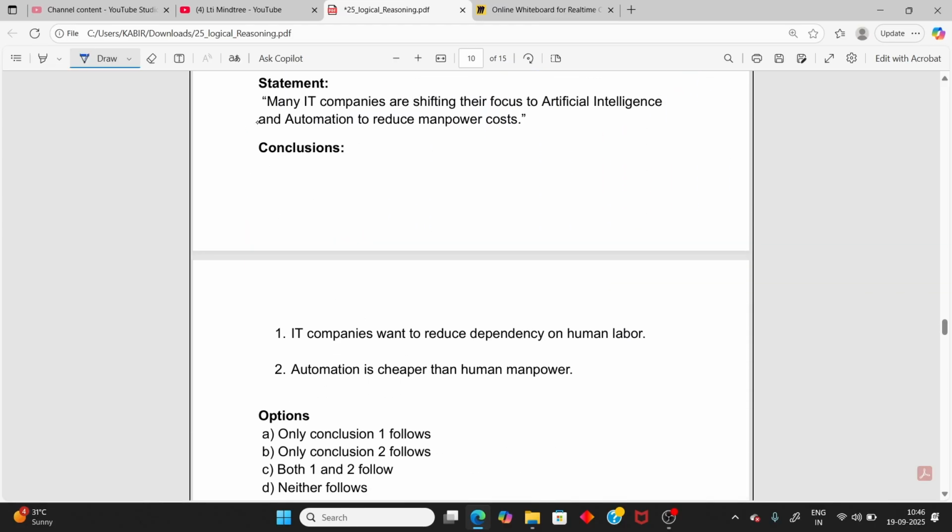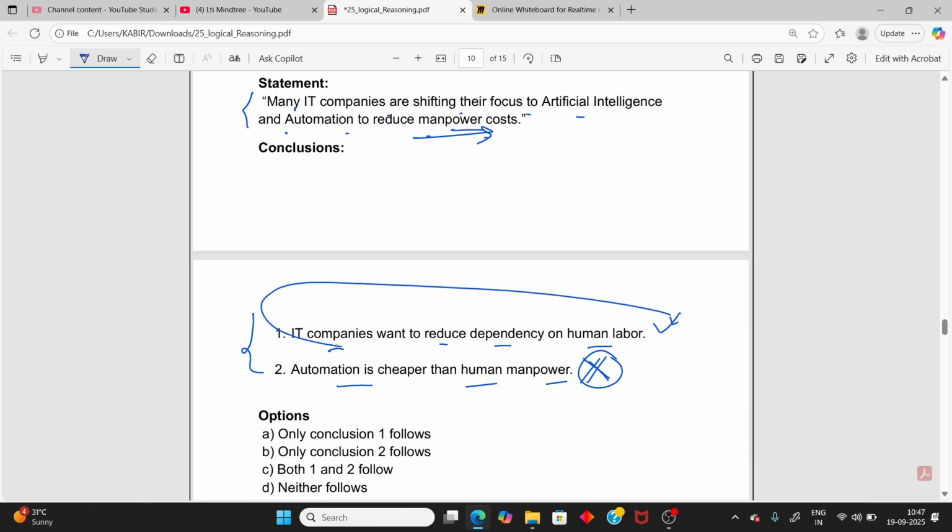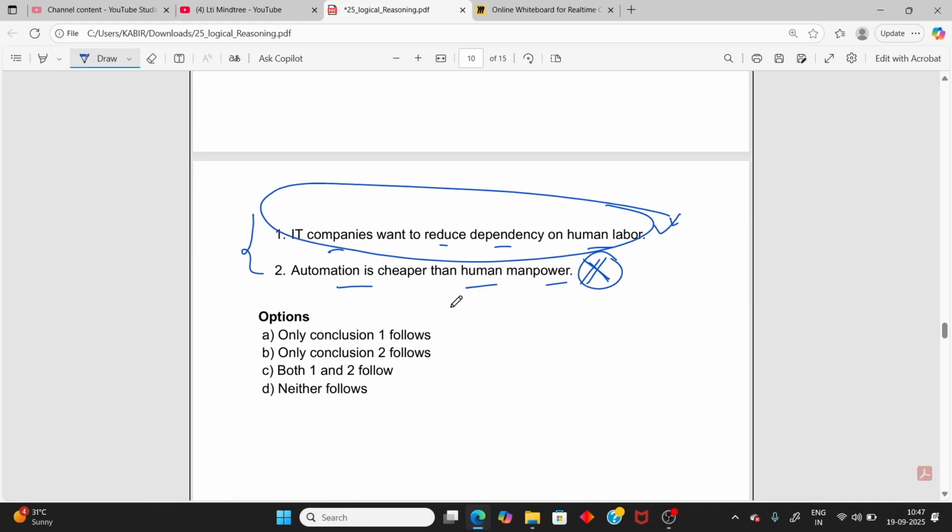In this question, based on the statement, you need to check which conclusion follows. You can't assume anything yourself. So many IT companies are shifting their focus to AI and automation to reduce manpower cost. Do IT companies want to reduce dependence on human labor? Yes. But is automation cheaper than human power? No, we have not mentioned that. To reduce manpower cost does not mean cheaper. So this one does not follow, only this one follows. Read the given statement carefully and understand it. Don't assume anything from outside.